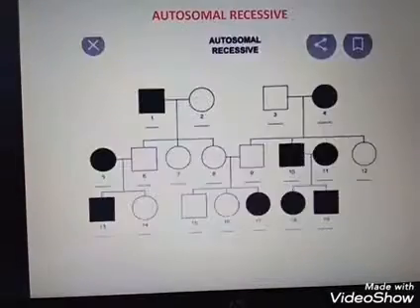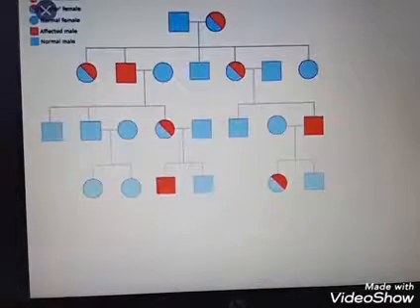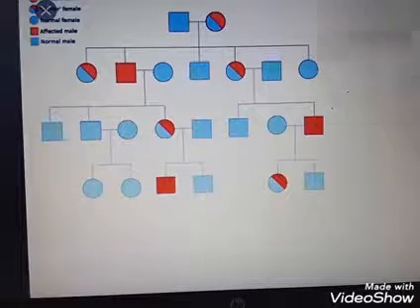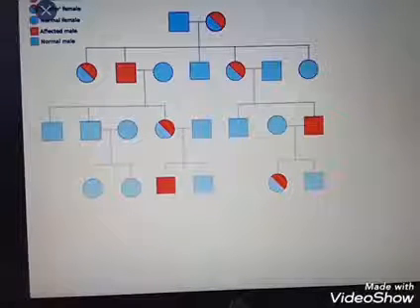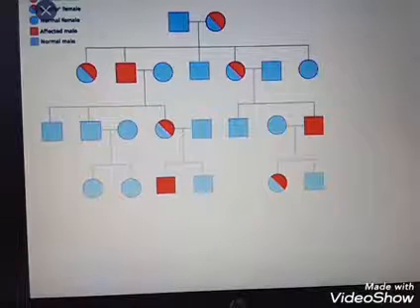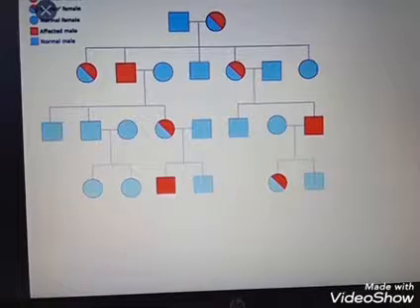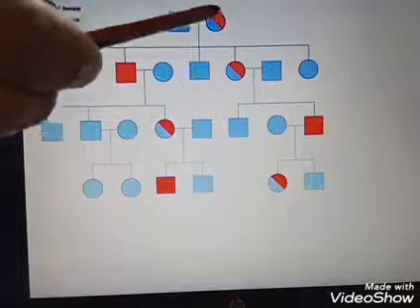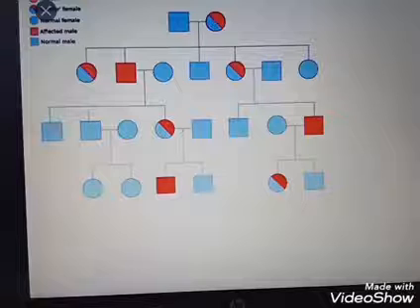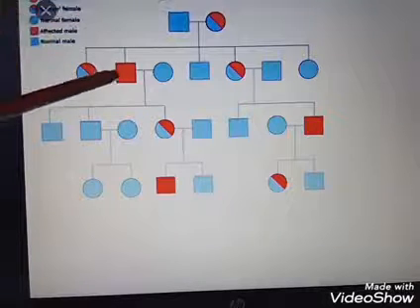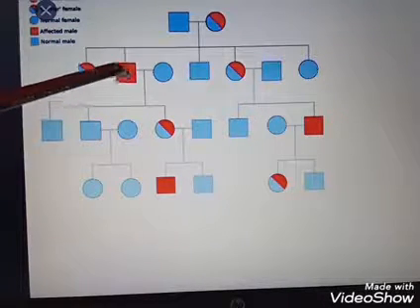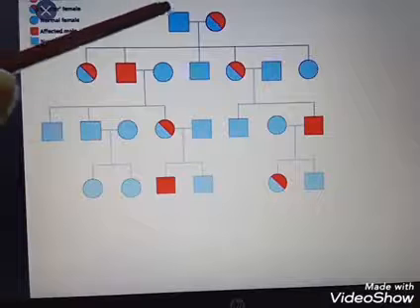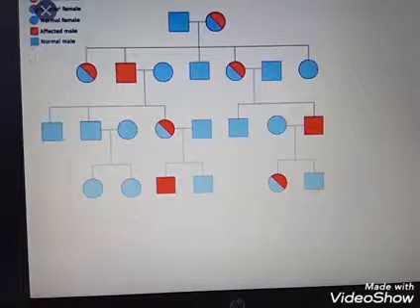Okay, so it is clearly understood from this figure, the males are affected. The mother gives the diseased gene to her son, and father gives that to daughter.